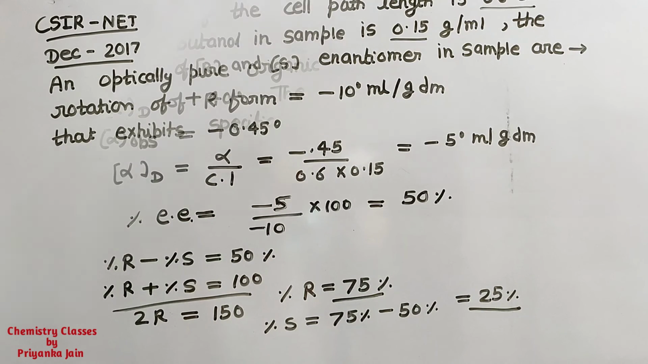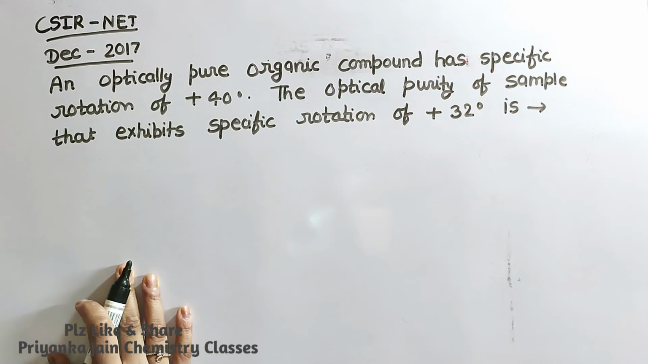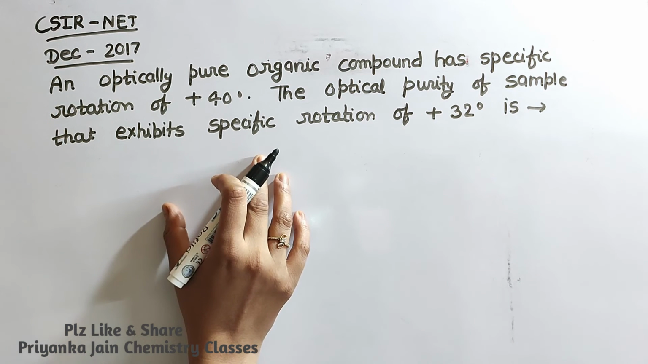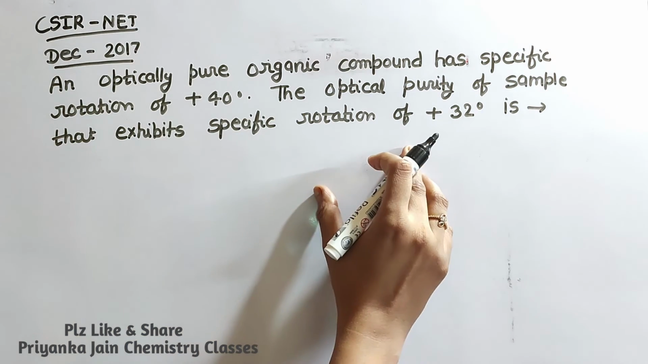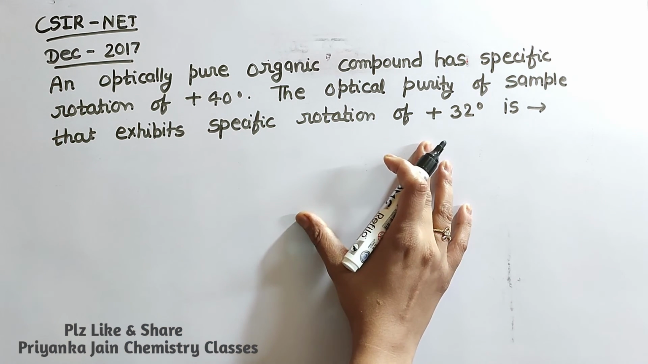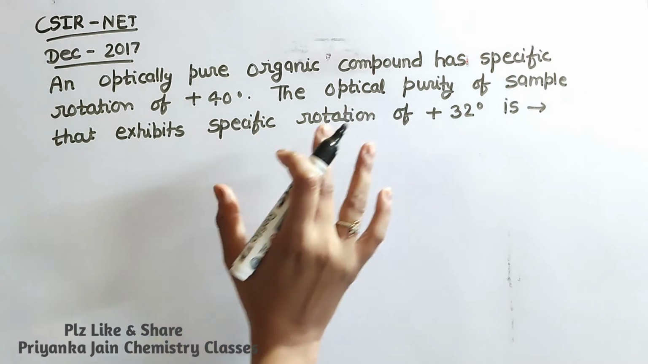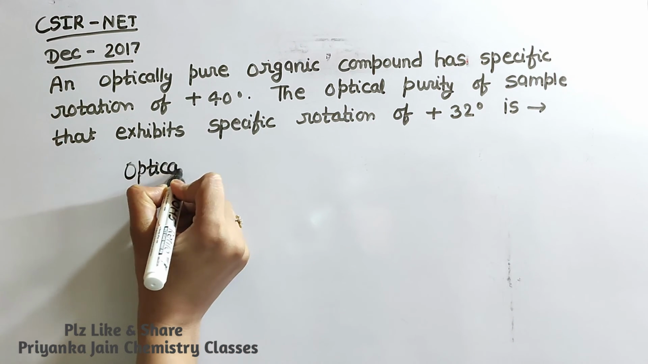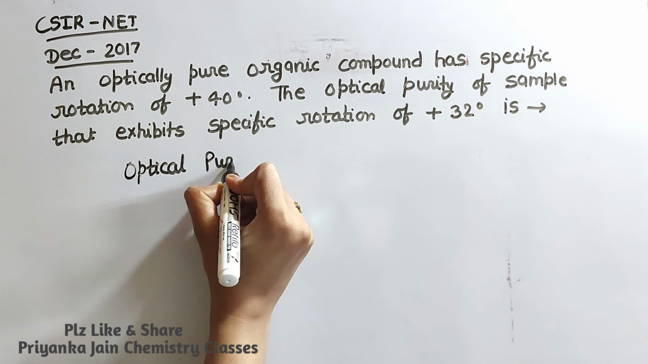Okay, now see this question from CSIR NET December 2017's question paper. An optically pure organic compound has the specific rotation of plus 40 degree. What is the optical purity of the sample that exhibits specific rotation of plus 32 degrees? So we have to find out the optical purity and the question is quite simple. Just you have to put the formula and you can find out the answer.